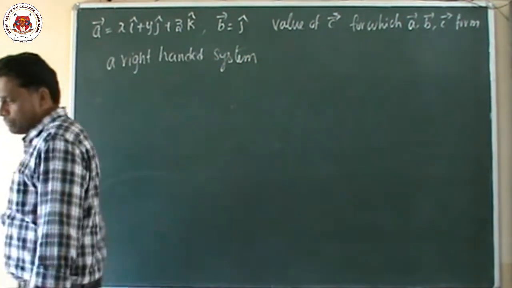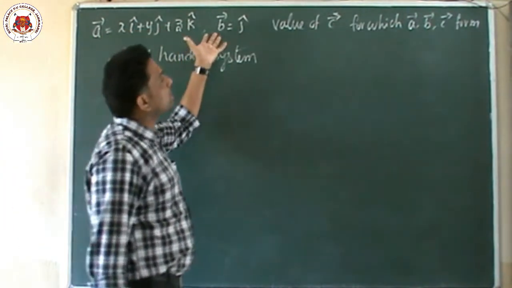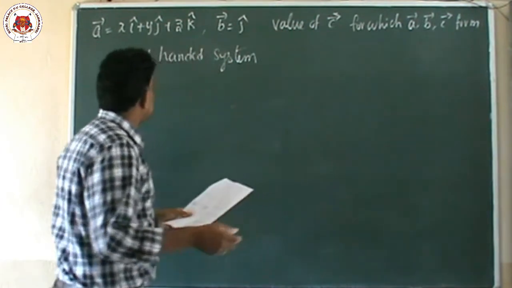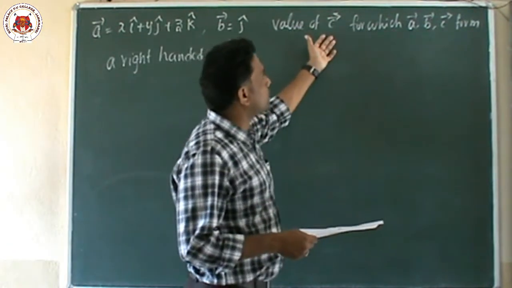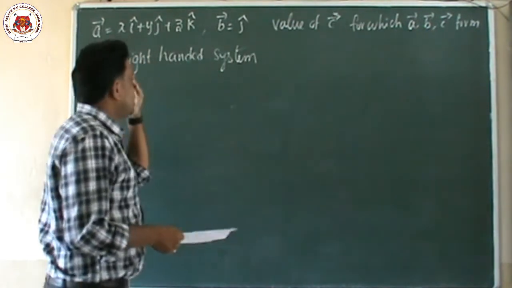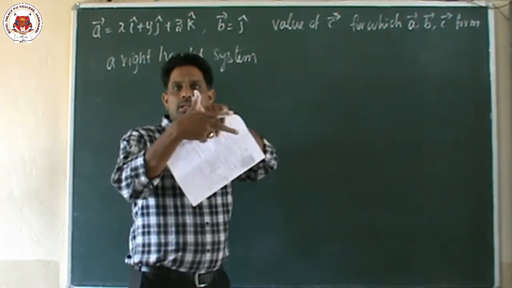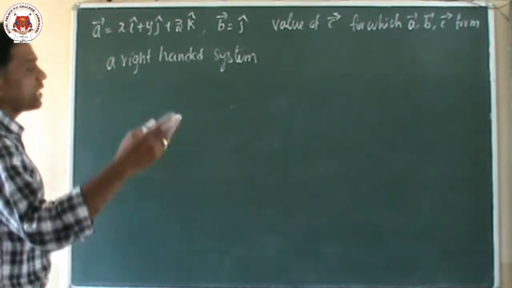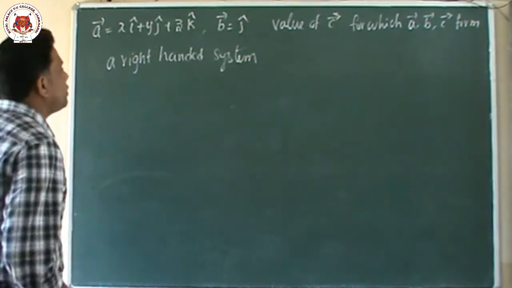This is the question. Children, here the A vector is given, the B vector is given, and we have to find the value of C. That is the meaning here. He said that A, B, C form a right-handed system. Right-handed system we just now discussed: A vector, B vector, definitely the next one is the C vector. Here he is not asking for the unit vector. He is asking only for the vector.